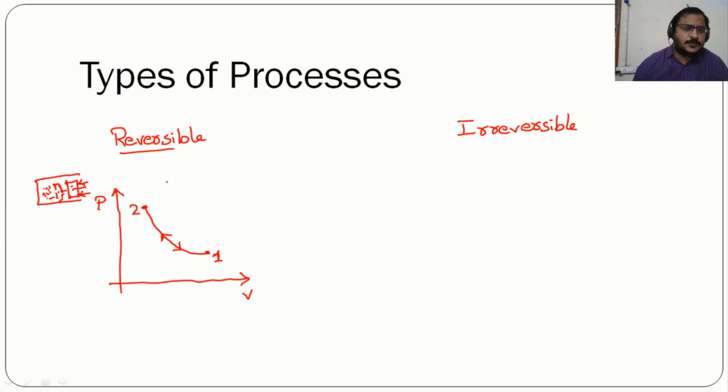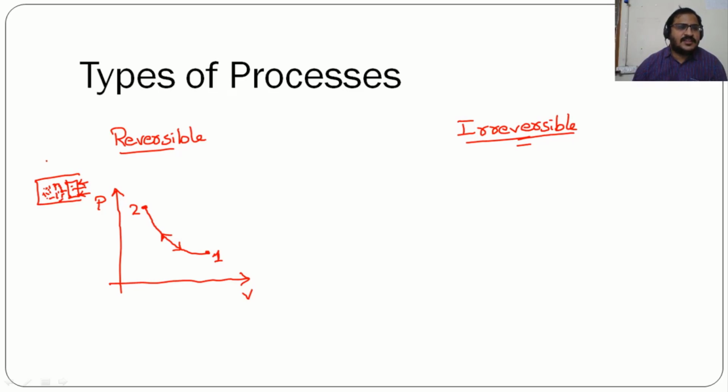But practically speaking, this reversible process will not happen, because all the processes that are happening in nature are irreversible processes. When we are doing certain external work, this gas is getting compressed, as a result of which some heat may be going out of the system.